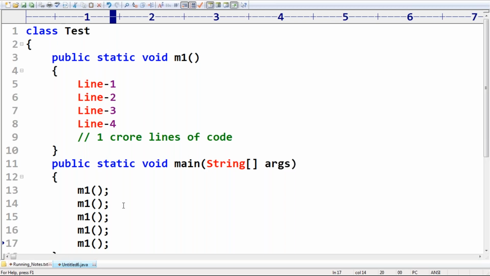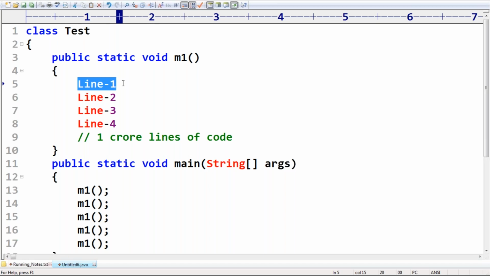So unnecessary performance loss happens. Remember this: the same code has to be translated into machine code every time, and that is always a problem.